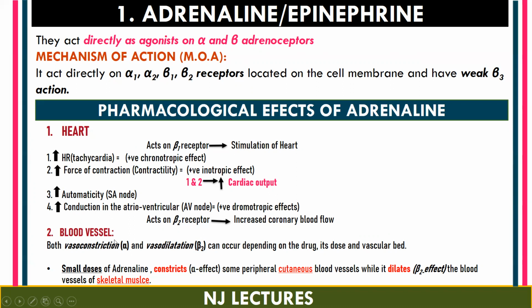Next is on blood vessels. It is going to show both vasoconstriction by means of alpha receptors and vasodilation by means of beta 2 receptors. Small doses of adrenaline constrict some peripheral cutaneous blood vessels, and that accounts for its alpha effect, and it is going to dilate the blood vessels of skeletal muscle, that is a beta 2 effect. So remember, alpha effect is going to constrict the peripheral blood vessels, whereas beta 2 effect is going to dilate the blood vessels of skeletal muscle.